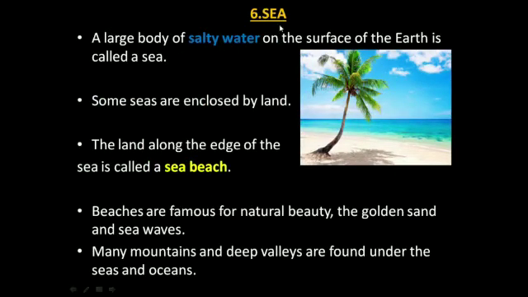Next is sea. A sea is a large body of salty water on the surface of the earth. Some seas are enclosed by land. The land along the edge of the sea is called a sea beach. Beaches are famous for natural beauty, the golden sand and sea waves. People visit these places, go to the sea beach and enjoy this beautiful view.